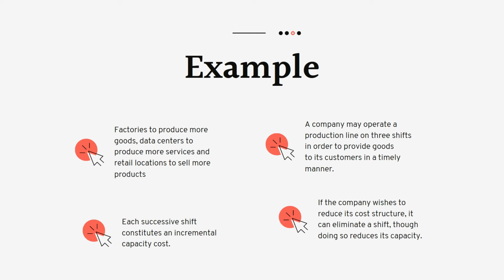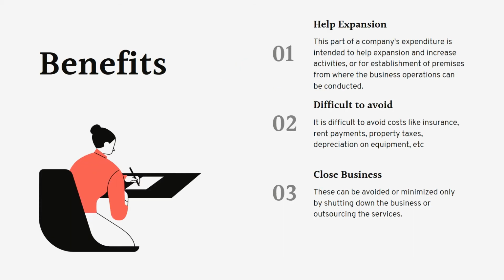So if the company wishes to reduce its cost structure, it can eliminate a shift, though by doing so, it will reduce its capacity. So if I want to reduce my cost structure, I can remove or reduce 1 shift. So I only have to pay expenditure for 2 shifts.